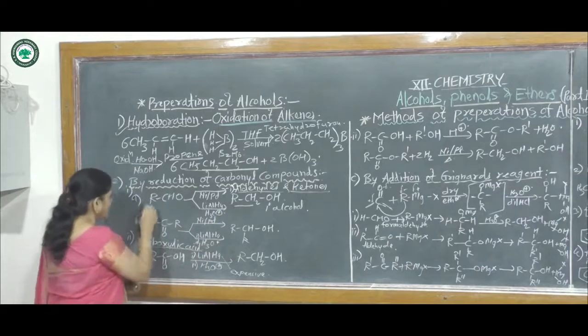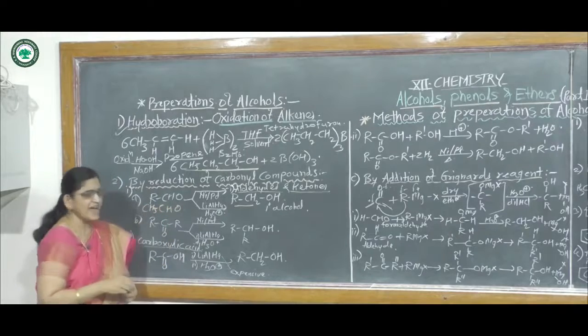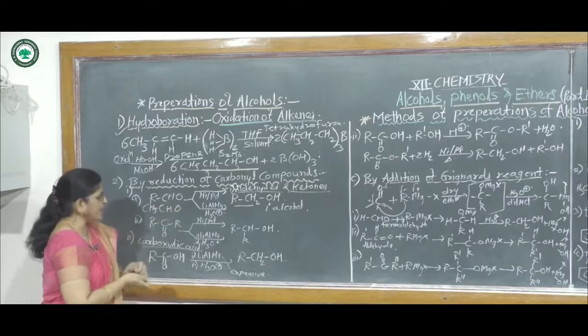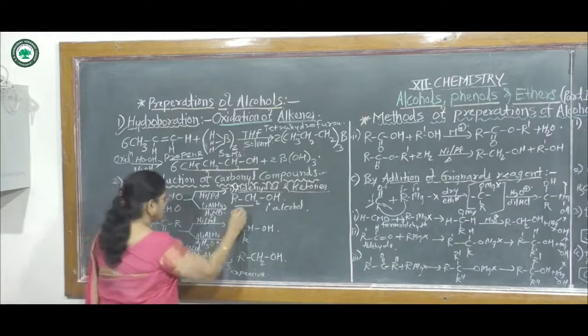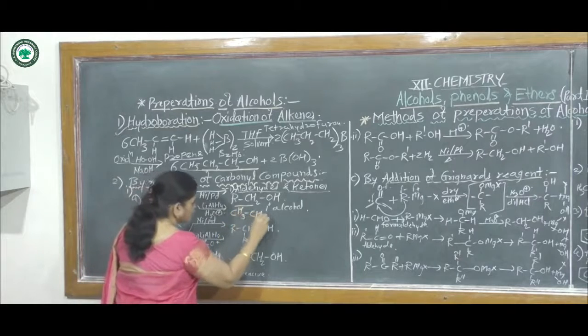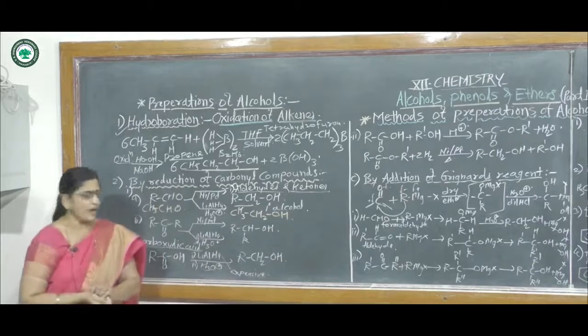Suppose for example CH3CHO, the name of this aldehyde is acetaldehyde. If this reacts with nickel or palladium or lithium aluminum hydride, then it gives CH3CH2OH. That means the name of this alcohol is ethyl alcohol.